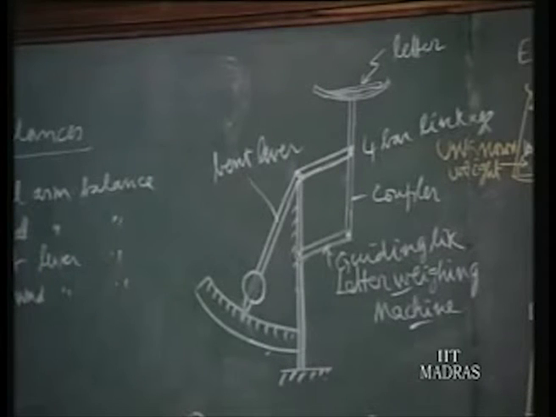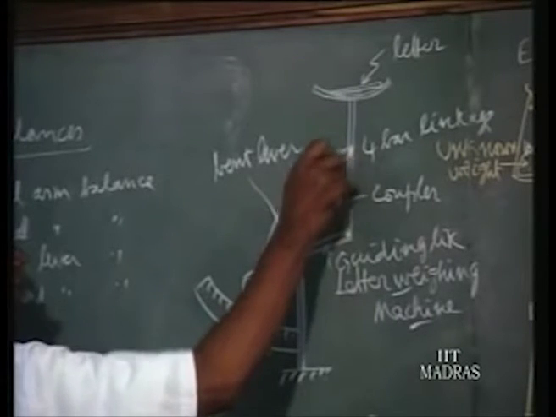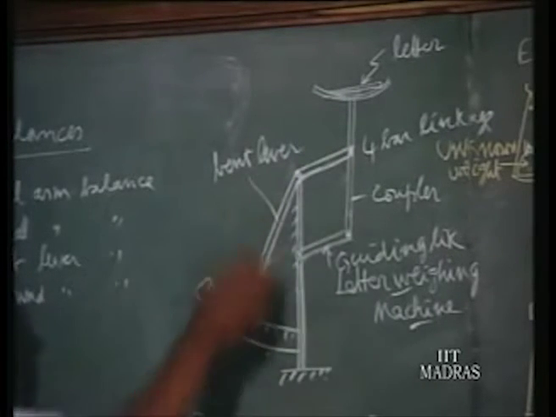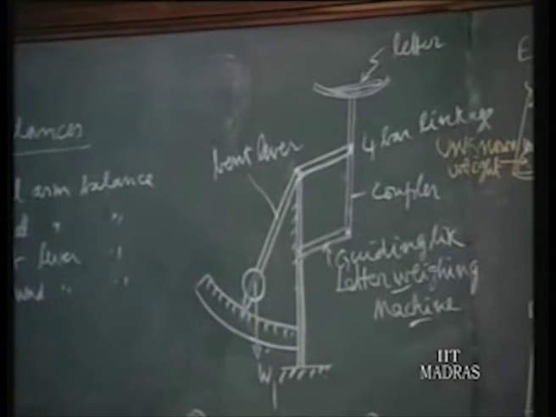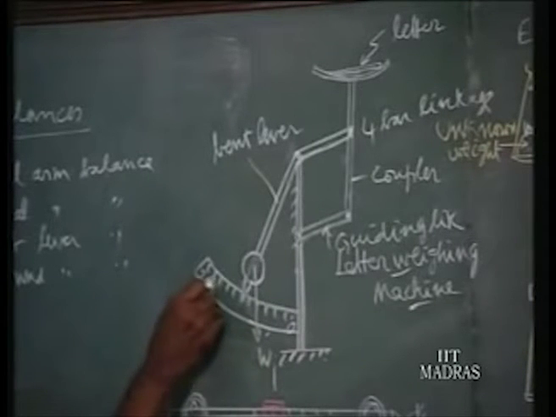That is an advantage. So when you put weight here, it acts at the end of the bent lever. So the bent lever tilts, and at the other end we have the weight W1, and where it stands, that itself acts as a pointer, and it moves over the scale. So from 0, probably up to 200 gram we can measure in these letter weighing machines.